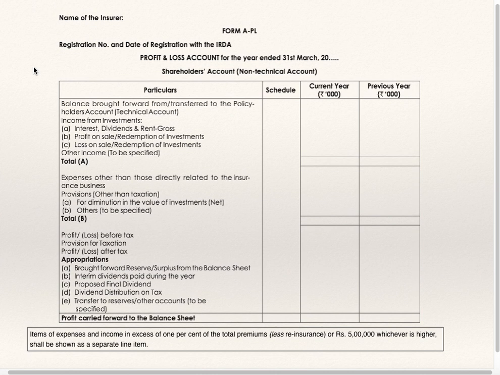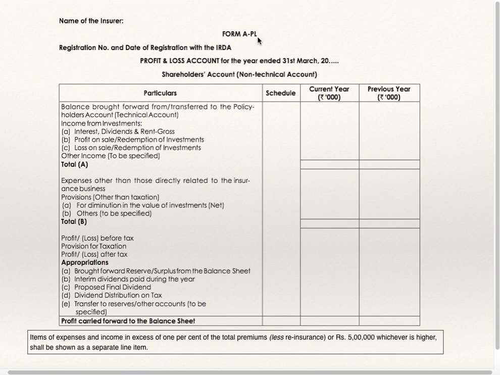Now we'll go to profit and loss account, Form APL, name of the insurer, registration number and date of registration with IRDA, profit and loss account for the year ended 31st March, shareholders account, non-technical accounts. Profit and loss account is shareholders account, non-technical account. 4 columns: particulars, schedule number, current year and previous year, but for profit and loss account no schedule is specified. Balance brought forward or transferred from policyholders technical account. This is nothing but balance brought forward from revenue account.